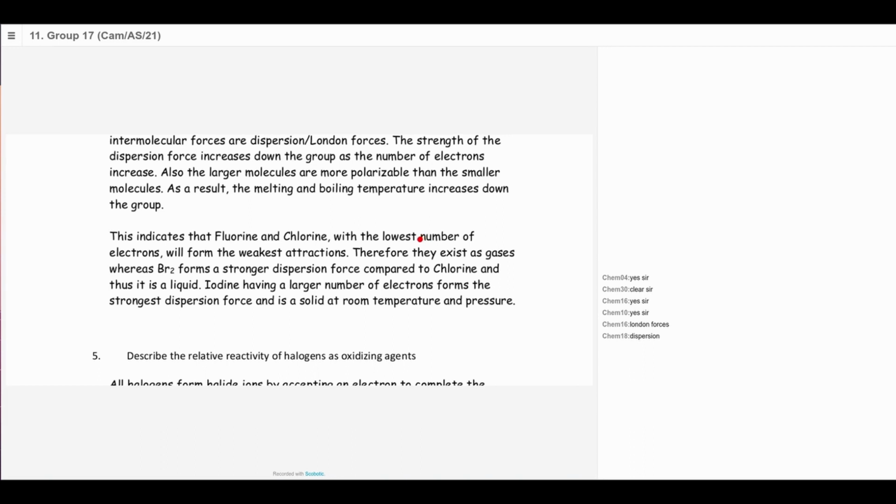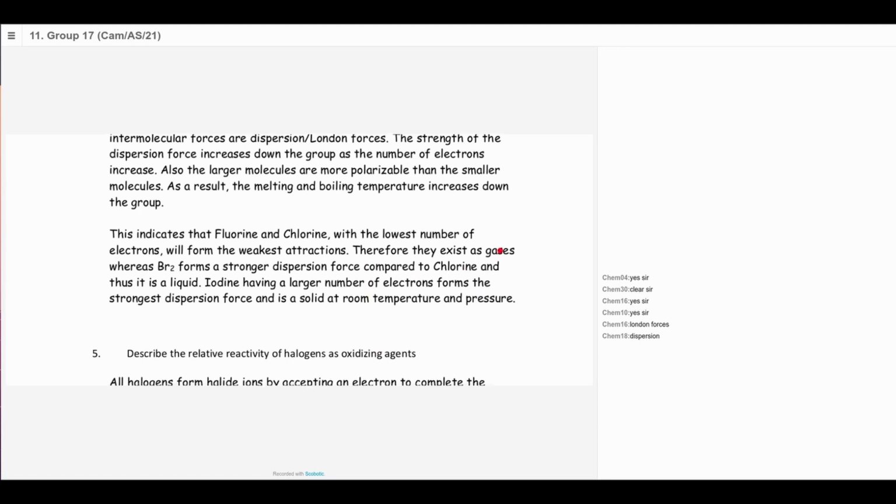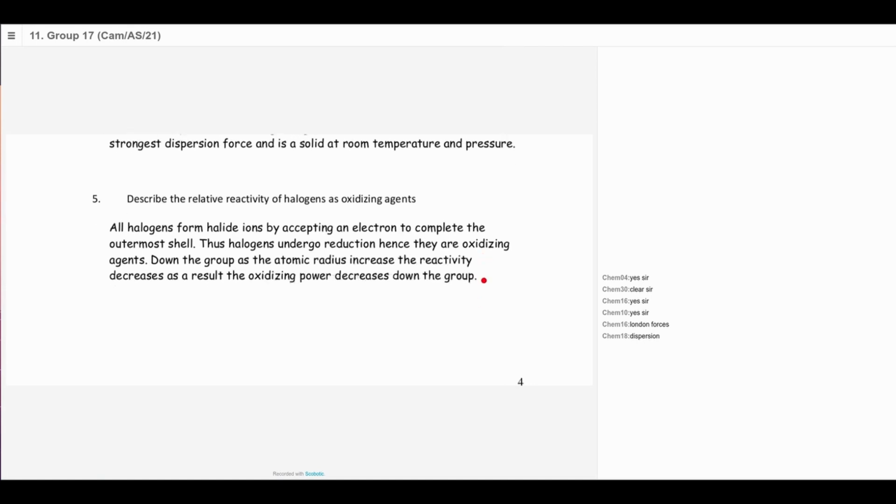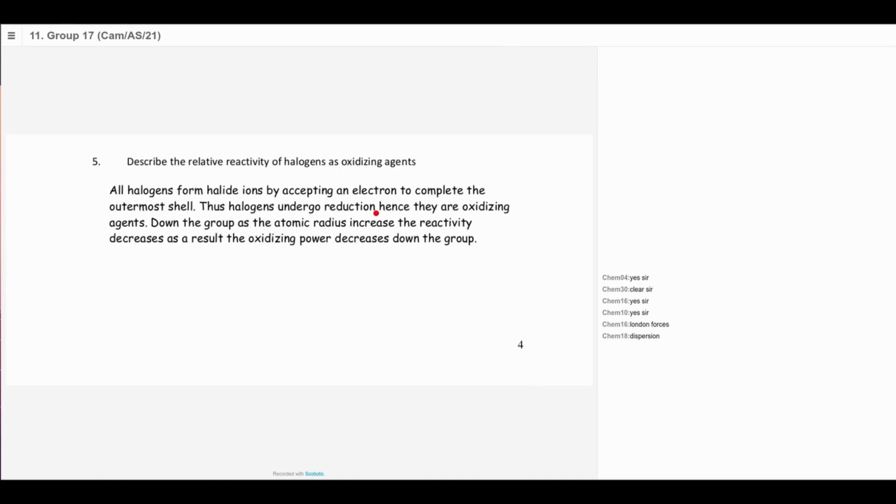This indicates that the fluorine and chlorine, with the lowest number of electrons, will form the weakest attraction. Therefore, they exist as gases, whereas bromine has stronger dispersion force compared to chlorine, thus a liquid. Iodine has the larger number of electrons, forms the strongest dispersion force, and therefore is a solid at room temperature and pressure. I'll discuss about it.